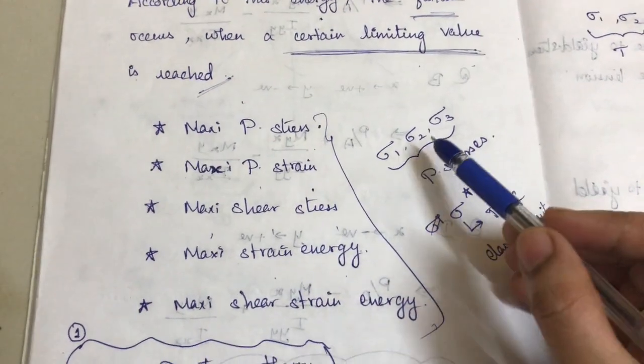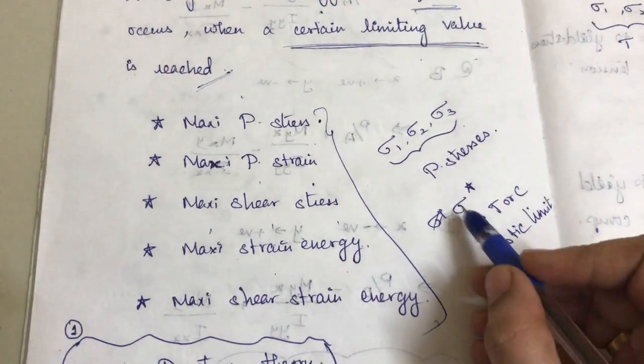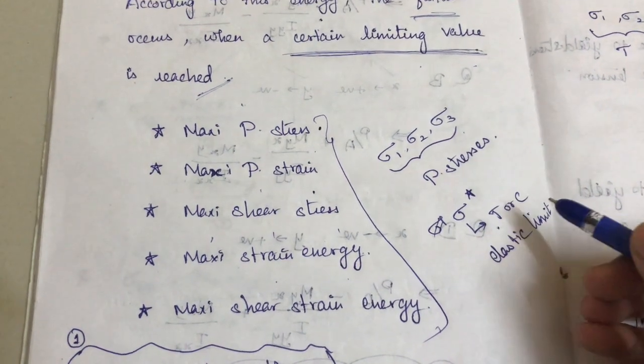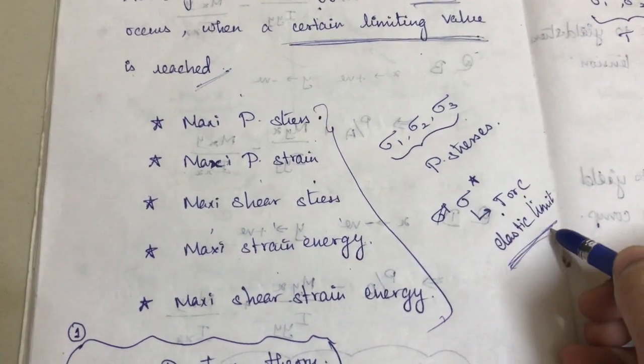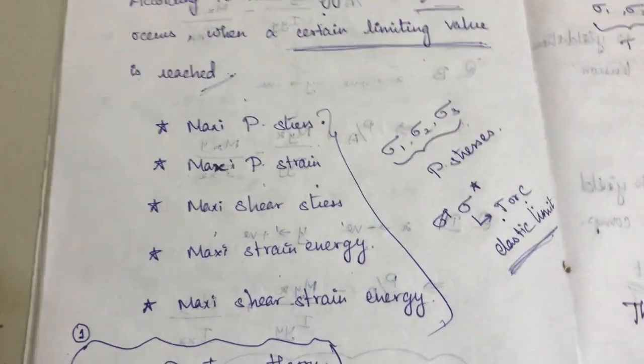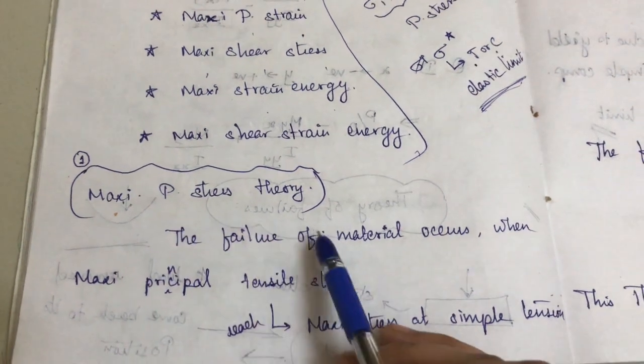Okay, so sigma 1, sigma 2, sigma 3, these are nothing but the principal stresses, whereas sigma star means it is either compression or tension within the elastic limit. So this is within the elastic limit. This is generally the principal stresses. Okay, the first theory, maximum principal stress theory.